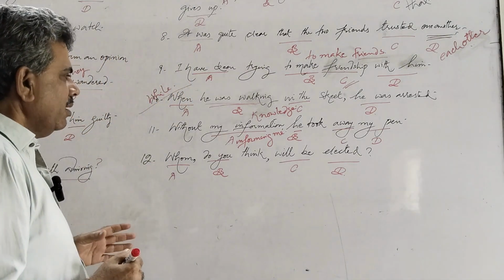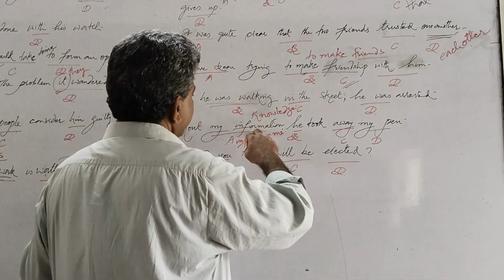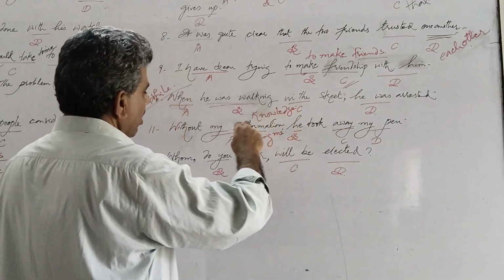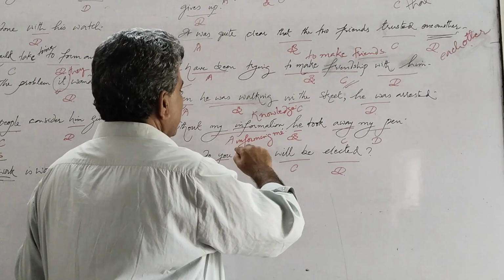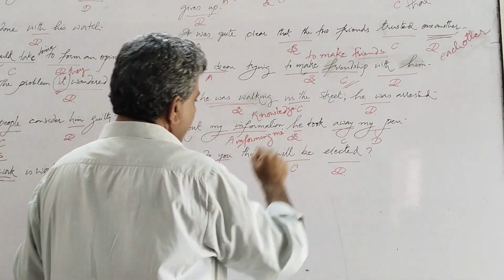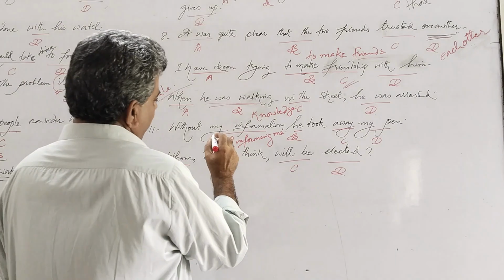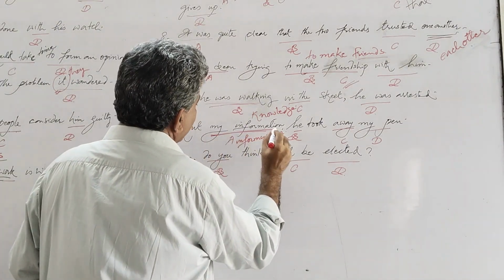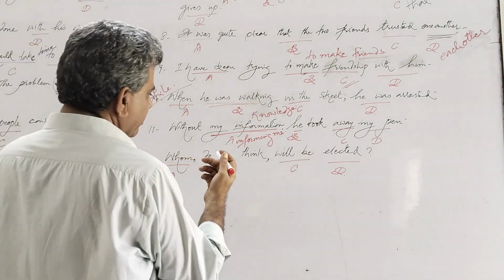So we have two options: we change the word information to knowledge, or we change my information to informing me. As we see that we have the line under both the words, my information, so both will be correct.